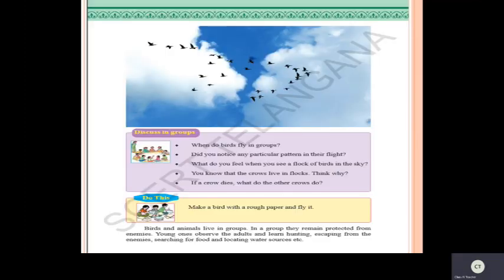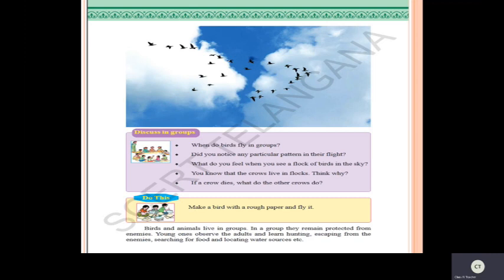Now see here, children. What do you feel when you see a flock of birds in the sky? We feel happy. Now you know that crows live in flocks. Have you ever seen crows? They live in groups, that is, flocks. Now, if a crow dies, what do the other crows do, children? Have you ever seen that?